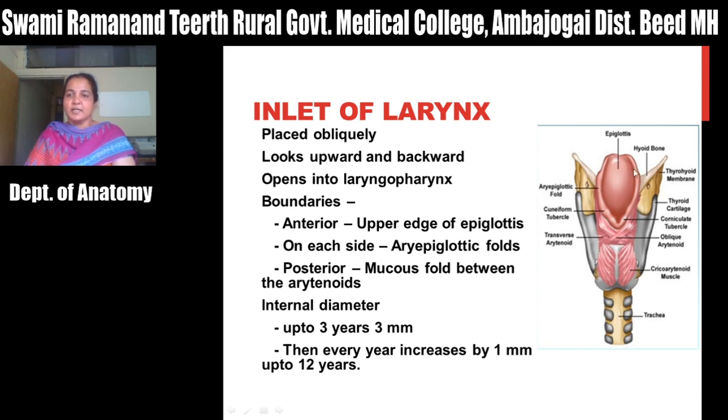So when there is any foreign particle, or during the act of swallowing, there is a lid-like closure: the aryepiglotticus muscle closes and approximates towards this elastic cartilage, the epiglottis.